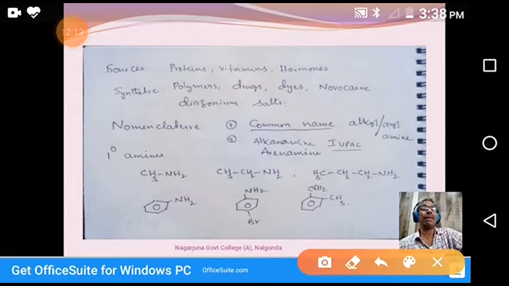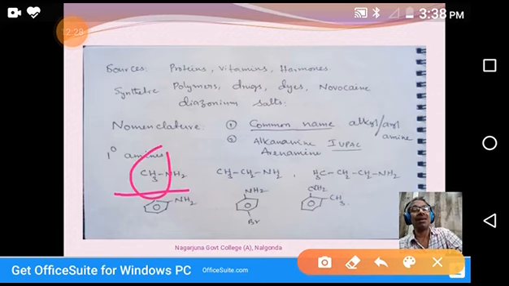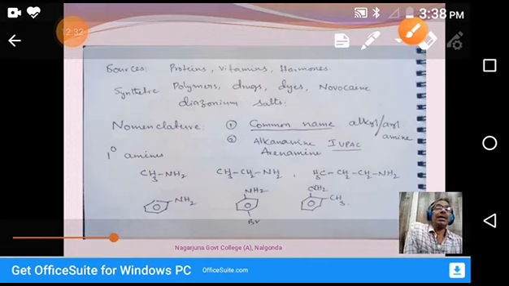So primary amines. First, CH3NH2. In the common method, it is known as methylamine. Already I told you, alkyl amine. What is this? This is methyl. What is this? Amine. So this is methylamine in the common method.